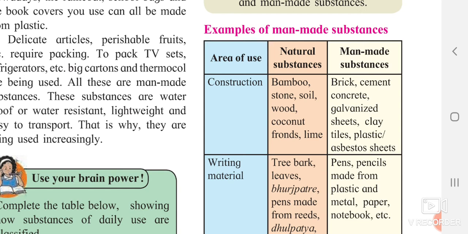Natural substances such as bamboo, stone, soil, wood, coconut, lime, etc. You have seen normally while constructing these things are used, and man-made substances such as bricks, cement, concrete, galvanized sheet, clay, tiles, plastic sheets, etc.